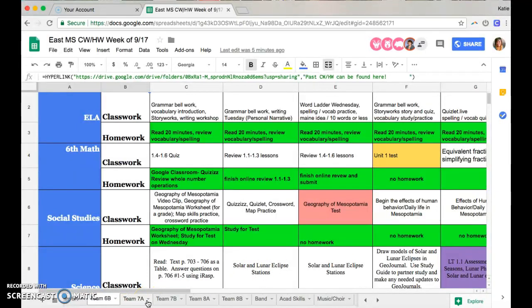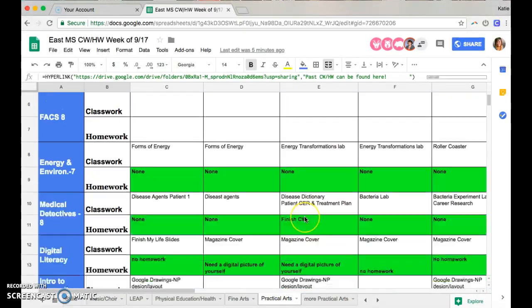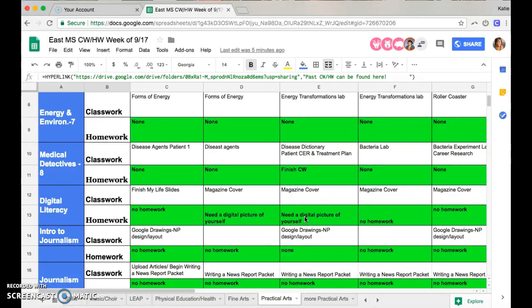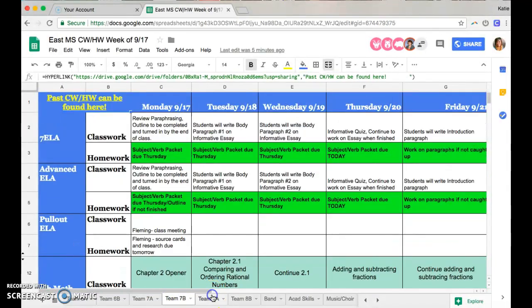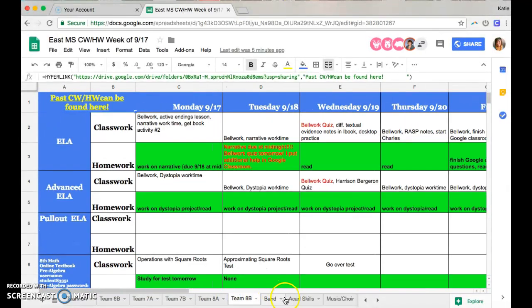In addition to the teams, there are also elective information. So, for instance, in digital literacy, you can see that for the week ending last week, Ms. Sandifer had several different classwork pieces, and then whether there was homework or not was signified in the homework spot. So again, you can scroll back and forth on the bottom to see the different teams that your student is on, as well as then the elective classes, and you can see that scrolling down at the bottom.